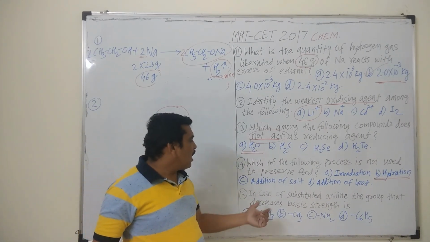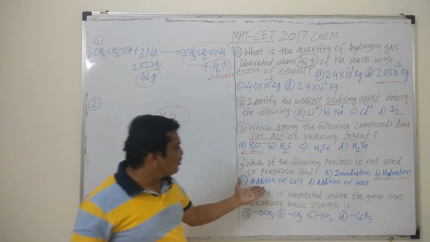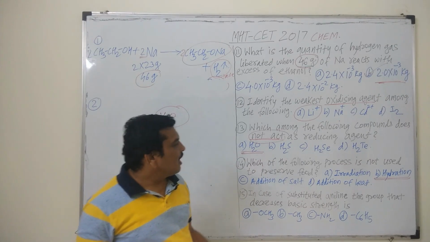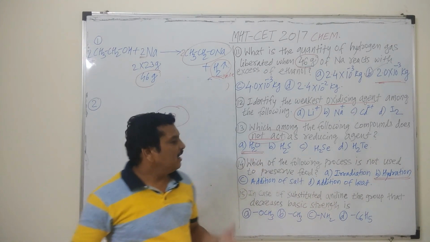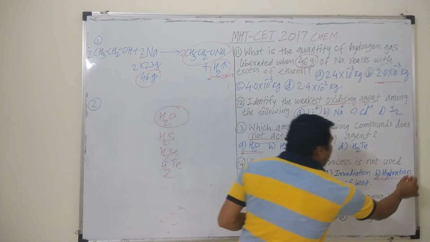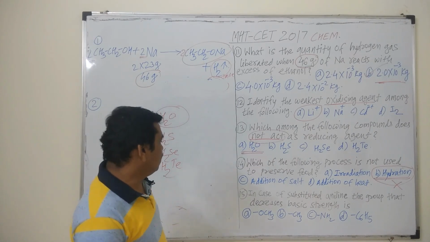We are well aware of the addition of salt. Pickles are prepared by addition of salt. It is a preservation method. Milk, we heat the milk. Also irradiation. Hence these methods are used for the preservation of food, but hydration, addition of water, is not used for the preservation of food.